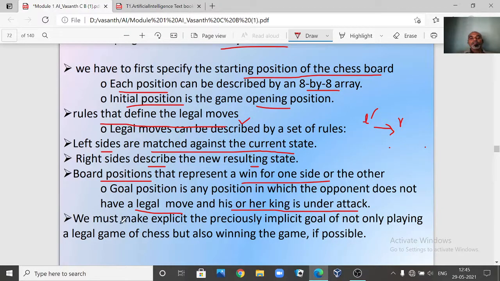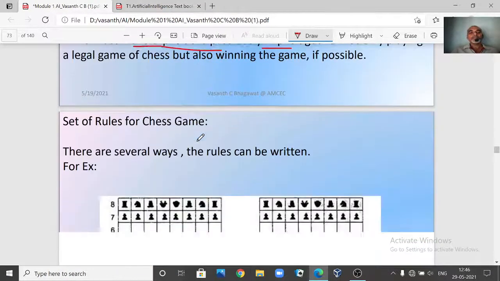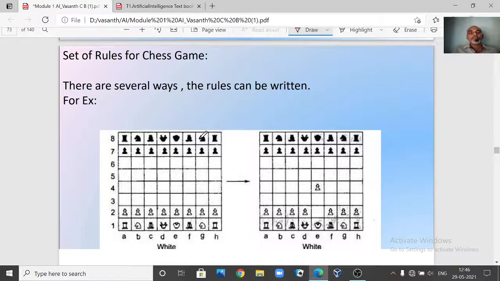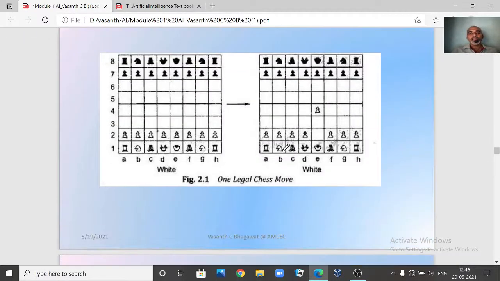Next, we must make the goal explicit: how we are going to win the game. So the explicit rules or path we are going to find will tell how we are going to win the game. Clear? Now we will see one legal move, like how we are going to write a move.